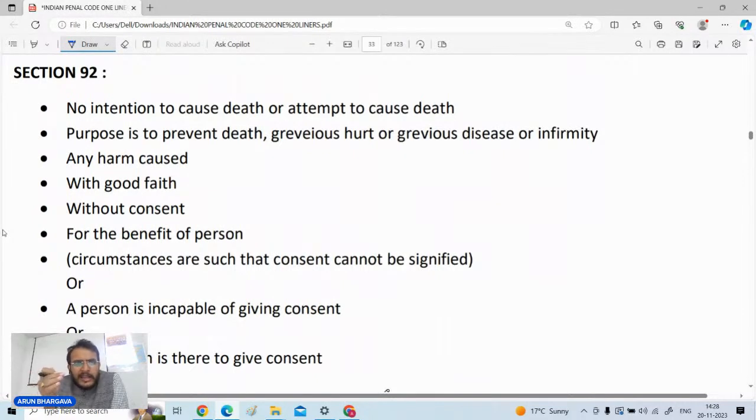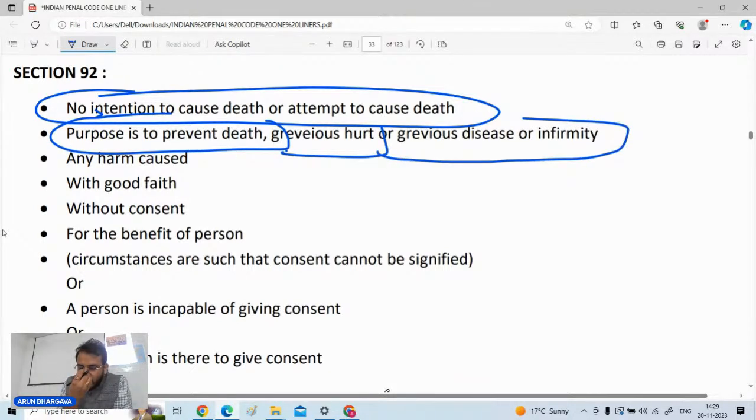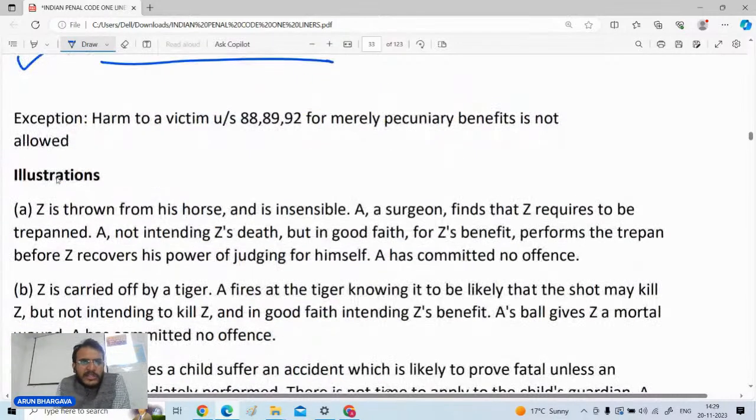कभी कभी ऐसा होता है कि आपको गुड फेथ में कोई एक्ट करना है, लेकिन आपके पास दूसरे व्यक्ति का कंसेंट नहीं है, या कंसेंट लेने का समय नहीं है, या व्यक्ति इनकैपेबल है कंसेंट देने के लिए और गार्जियन अवेलेबल नहीं है, तो सेक्शन नंबर 92 काम करता है। That is, there is no intention to cause death or attempt to cause death. There the purpose is to prevent death, to prevent grievous hurt, to prevent any serious injury, disease or infirmity. Any harm is caused with good faith, without consent, for the benefit of the person. A person is incapable of giving consent and no guardian is there to give the consent. अगर ऐसी कोई सिचुएशन है, जो भी आप करोगे